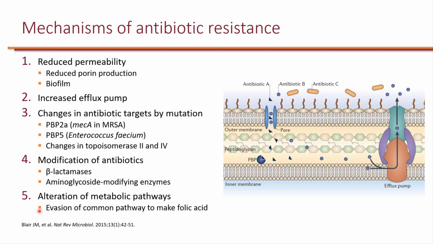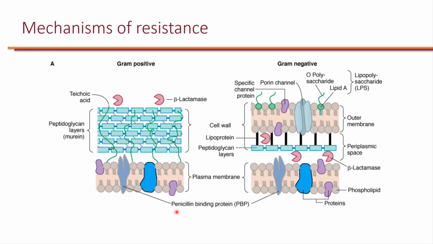And lastly, there is alteration of metabolic pathways. For example, the evasion of the common pathway to make folic acid, which leads to resistance to trimethoprim-sulfamethoxazole. Now, there are other mechanisms of resistance, but these are the common ones that we will focus on.